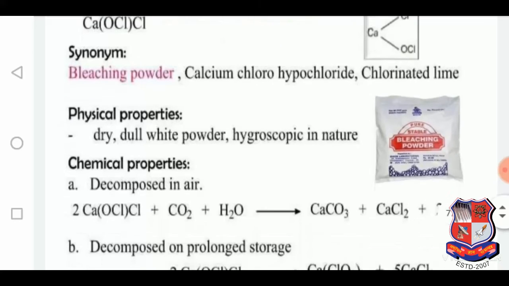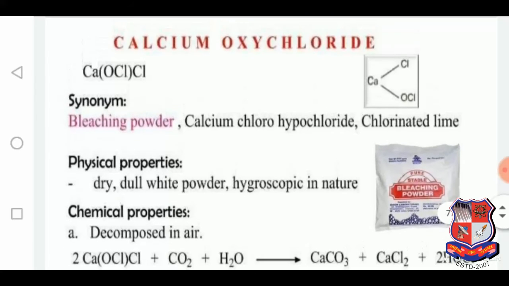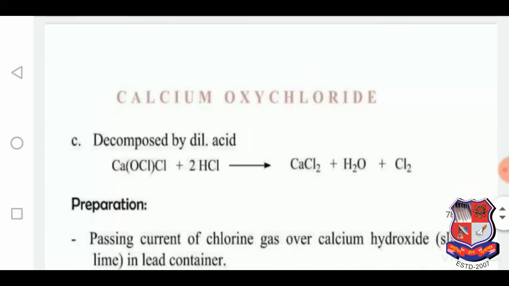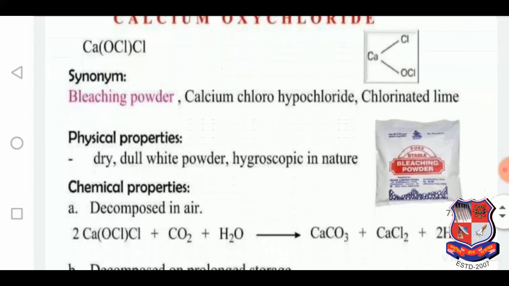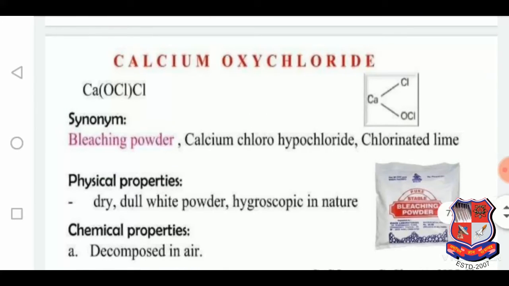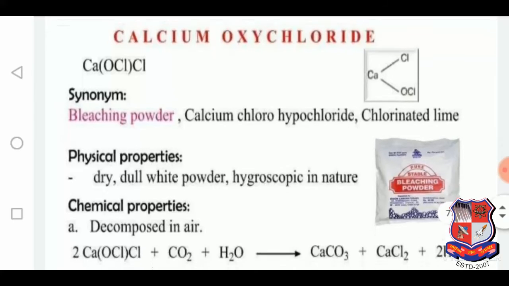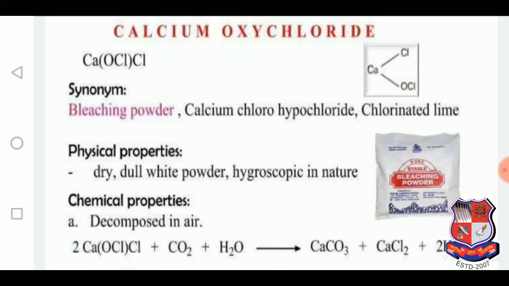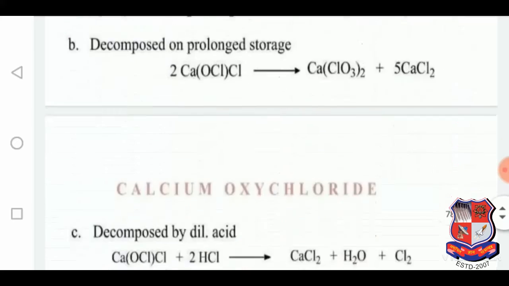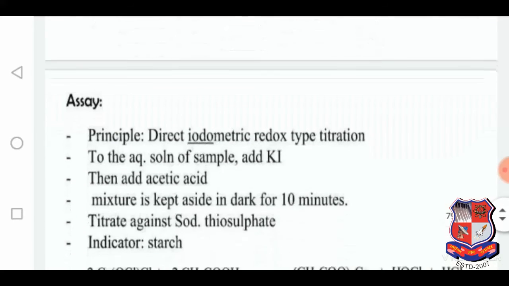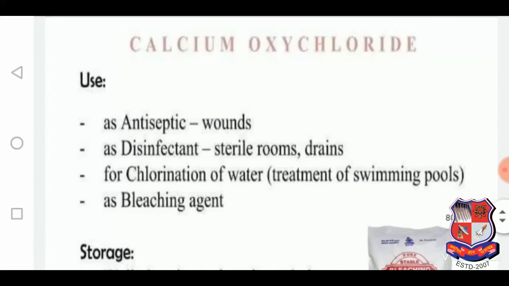Calcium oxychloride. It is a synonym of bleaching powder. So students may have to recognize this compound. What is that? Calcium oxychloride, which is also asked in the GTU examination. What is the synonym of calcium oxychloride? That is the synonym bleaching powder. And what is bleaching powder? That is calcium oxychloride. Here are some preparations. Assay procedure is there. Uses are there.